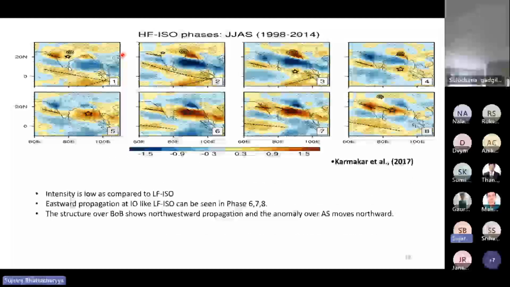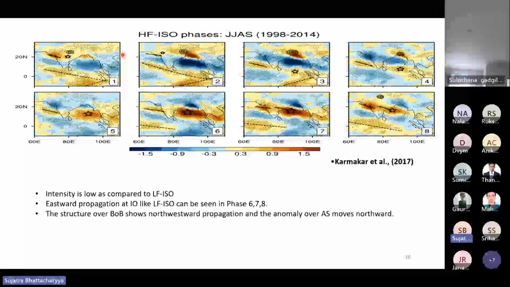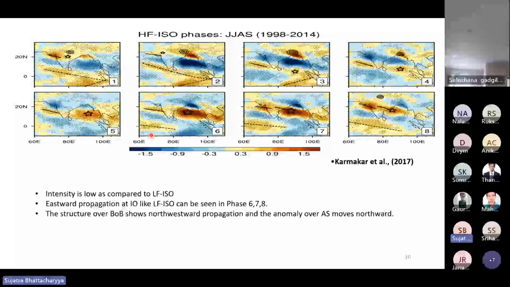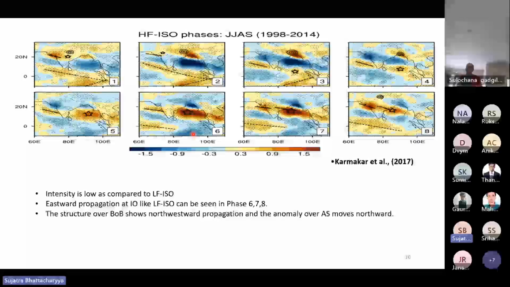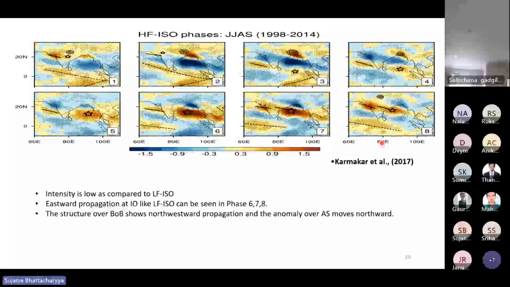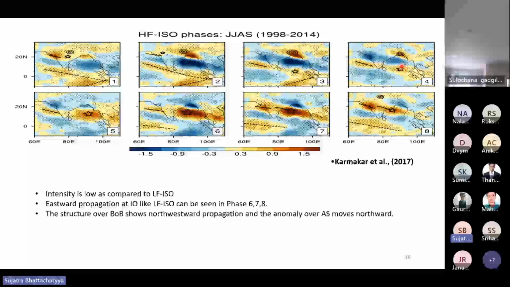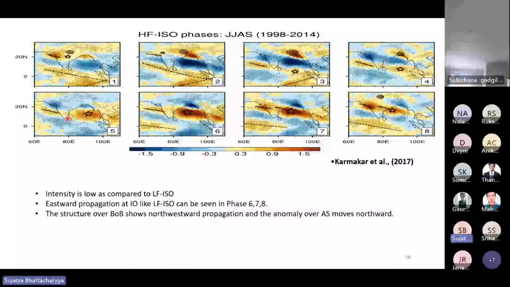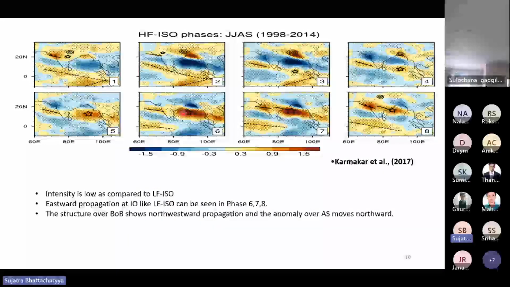Now, HFISO. So this is the basic structure, and like I talked about the eastward propagation in the Indian Ocean, here also we can see the eastward propagation in the Indian Ocean, and when it reaches the Philippine islands, it breaks down into two parts, and the one part which goes to the Indian landmass starts intensifying over the Bay of Bengal. If you focus on the star, this star represents the maximum positive anomaly over the Bay of Bengal. And this star intensifies in phases 5, 6, and 7, and moves a little bit westward.